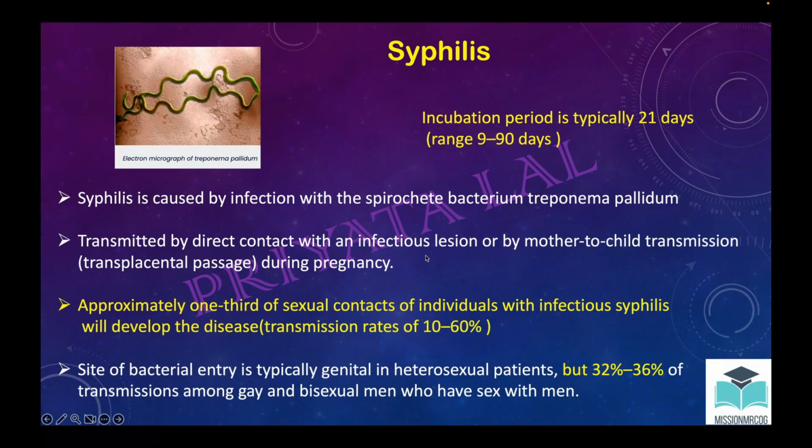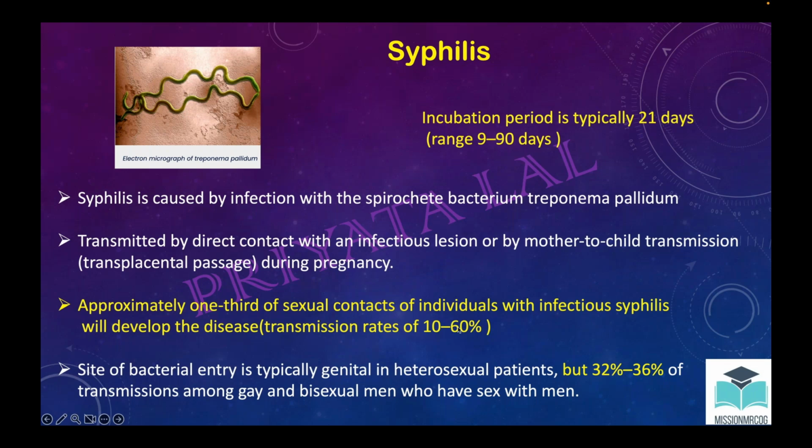It gets transmitted by mother to child. Transplacental passage could be there. Apart from this, there is another mode of transmission. We already know it is an STD, so by sexual contact it can be transmitted. Another thing to notice is that out of those sexual contacts where the infection is there, only one third will develop syphilis. And the transmission rate will be 10 to 60%.